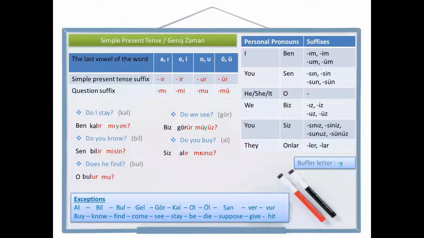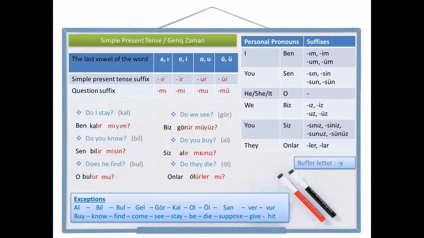And the last one. Do they die? Die is öl in Turkish. Let's write they die. They, onlar. Die, öl. Simple present tense suffix, ölür. Okay, again, only for the person pronoun they, we are going to write the person pronoun suffix right here, and then we are going to add the question suffix to the end. Onlar ölürler mi? Do they die?